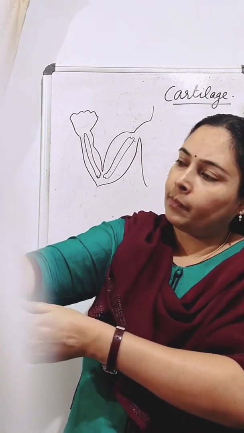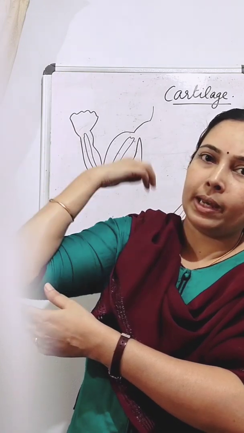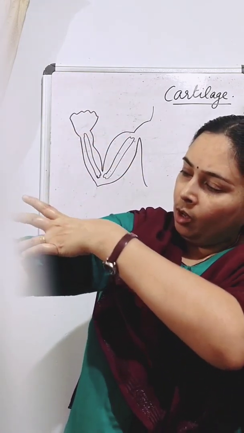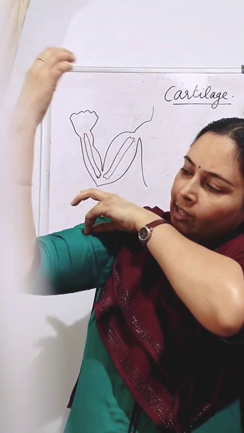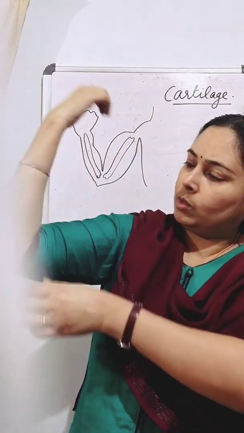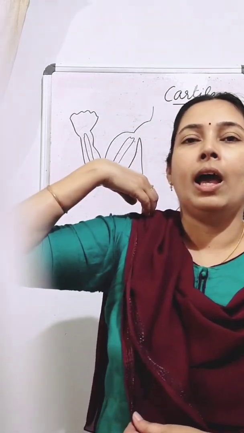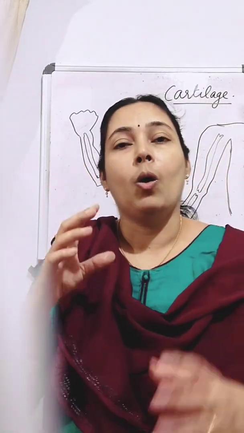So what happened? Our bone will move like this. We can bend our hand. So this muscle contracts, and when it is contracting, it is pulling this bone also. So we can bend our hand. Okay. And this muscle can pull the bones, but it cannot push it.